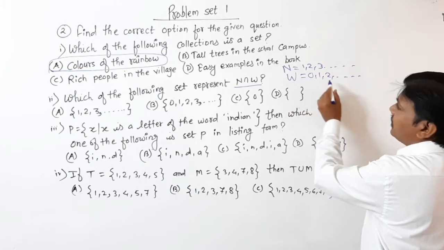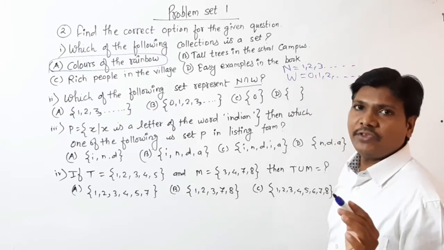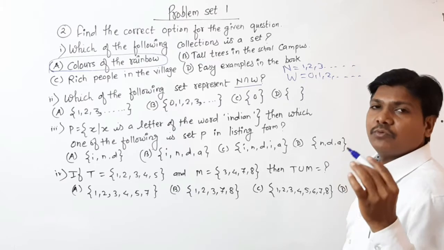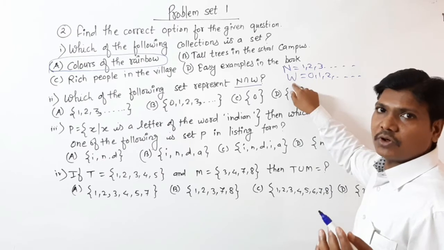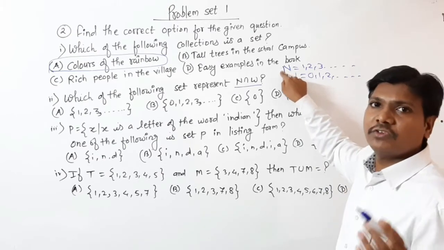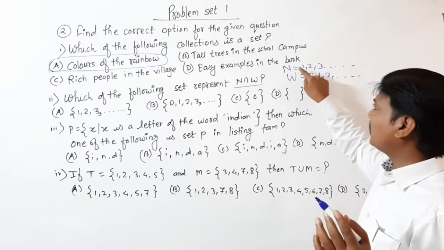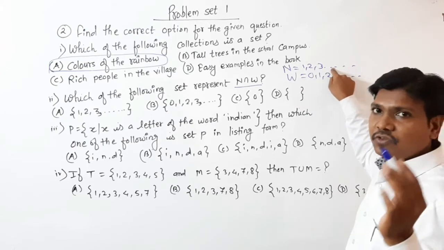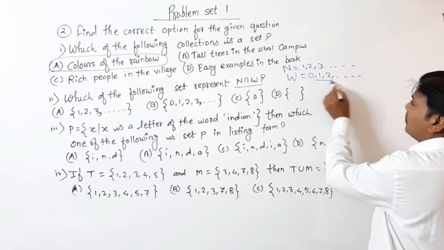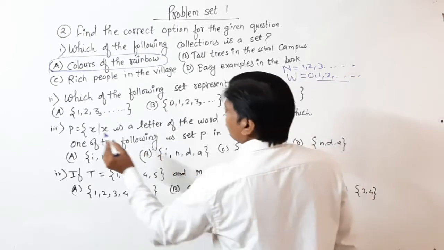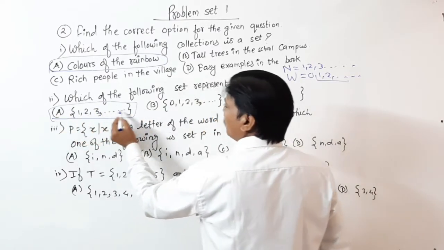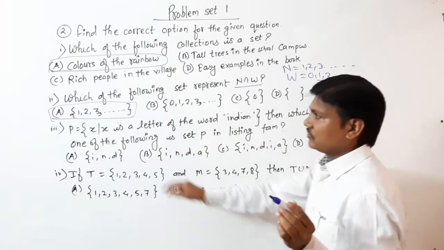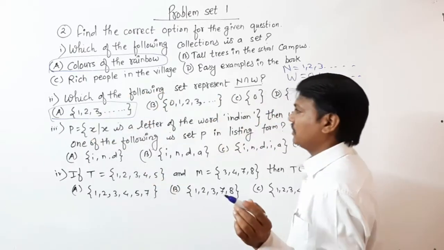Tell me what is the intersection, the common elements in natural and whole numbers. The natural numbers are a subset of whole numbers, meaning each and every natural number is in W. So which answer is correct? See here, this is the natural numbers, 1, 2, 3, 4 up to infinity. So A is the correct answer.